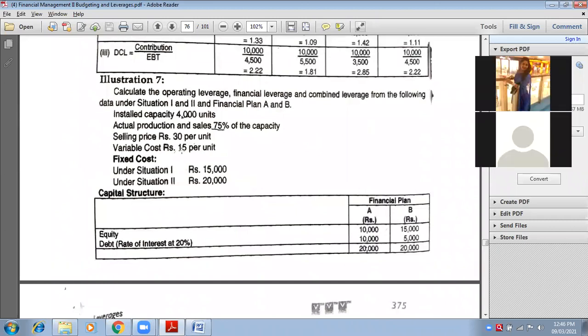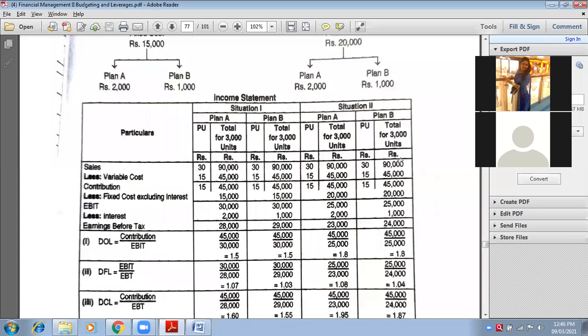Sales is 30 per unit and variable cost is 15 per unit. So you will write 30 per unit all over, for situation 1 plan A and B, and for situation 2 plan A and B. Variable cost 15 per unit is the same. So the answers will be the same, because per unit and number of units are the same all over. So 30 into 3,000, 90,000 will be sales, same all over. 15 into 3,000, variable cost will be 45,000, same. So 90 minus 45, you will get contribution the same for every plan and situation.